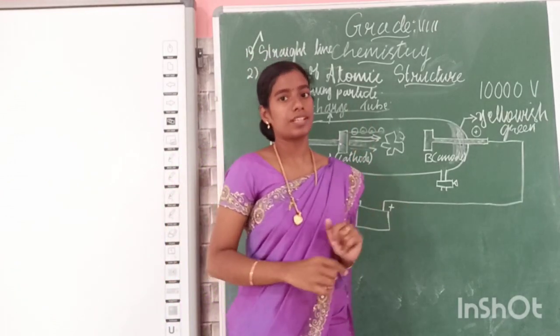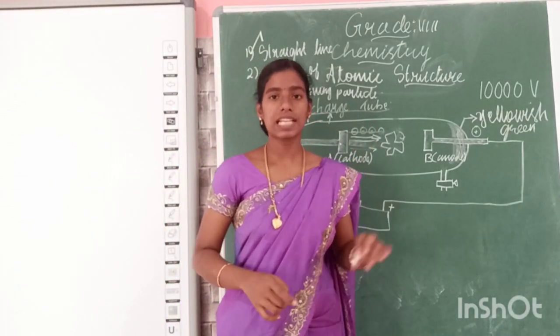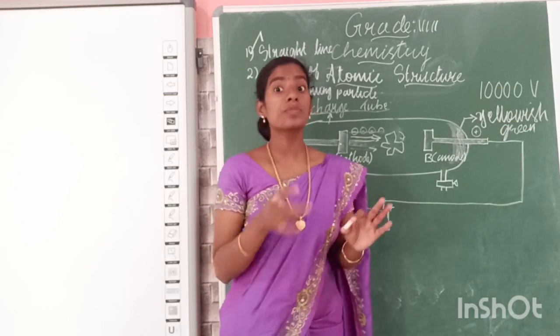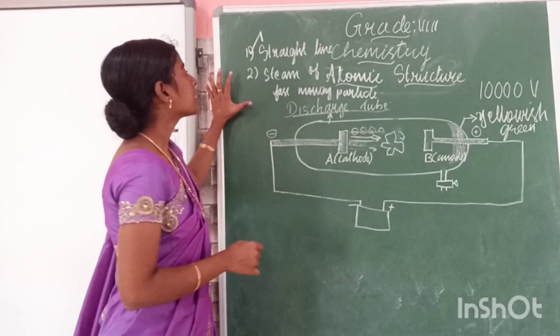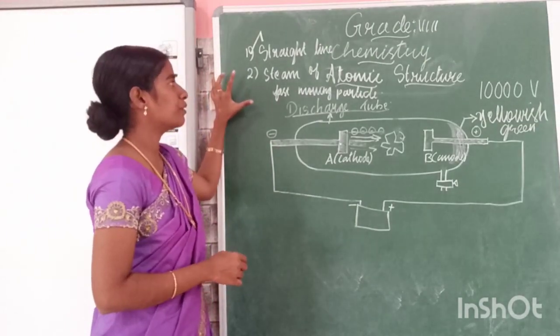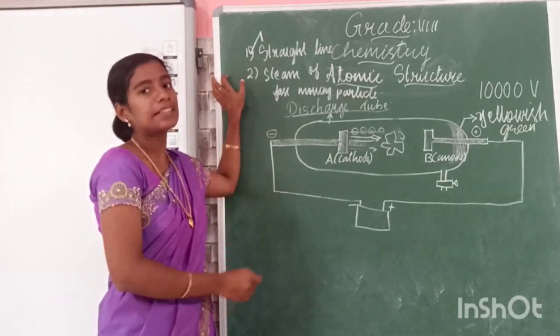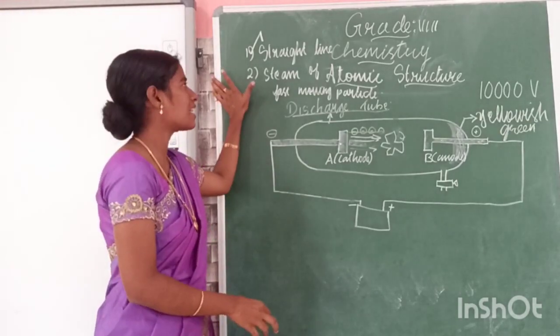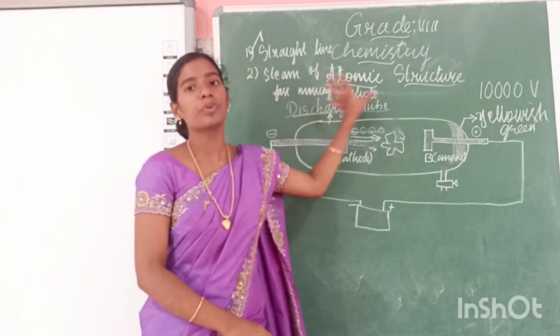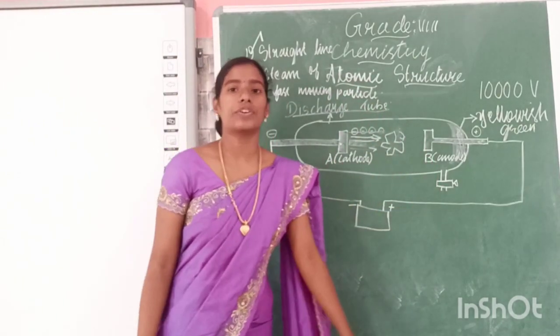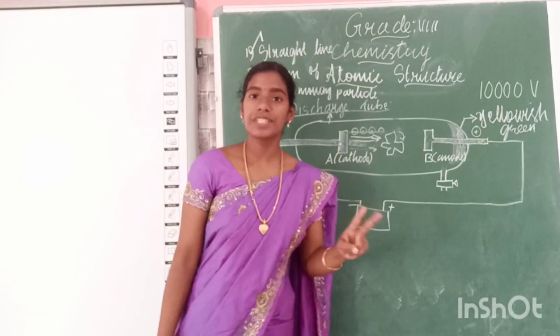Why is this rotating? Is the cathode ray air, to make it rotate? No, right? It is rotating because a stream of fast moving particles is carried in these cathode rays. This cathode ray has a stream of fast moving particles, so this fan is rotating. These are the two observations.